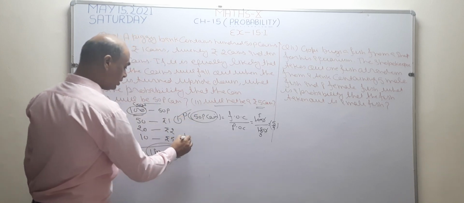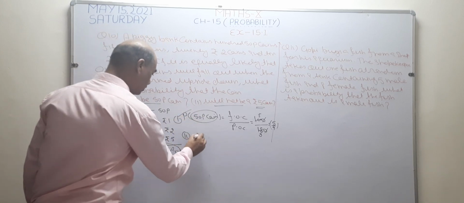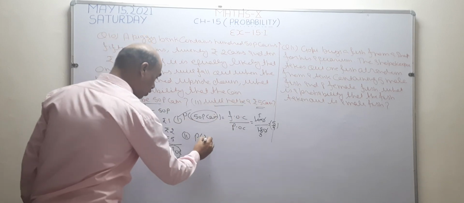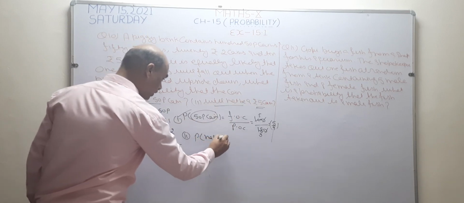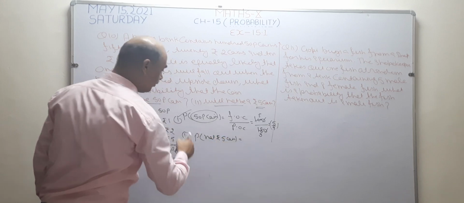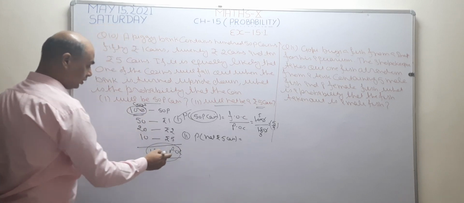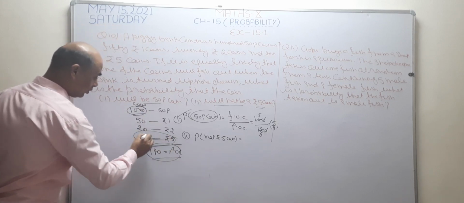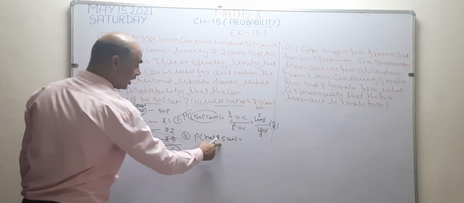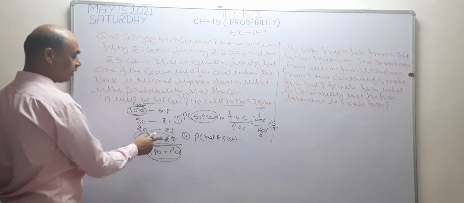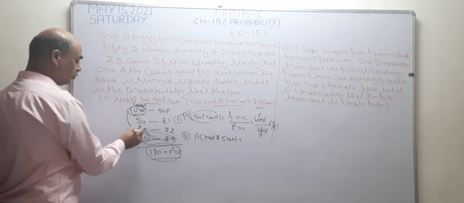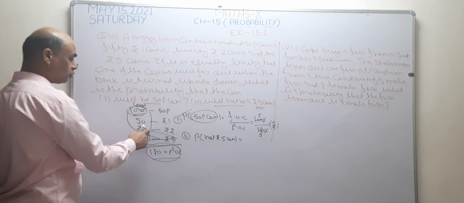First part done. Second part, what is given? Not a 5 rupee coin. So I want to leave out the 5 rupee coins. How many such coins are there? 10 coins are there. I want to leave these because it is given not a 5 rupee coin. I am not going to consider 5 rupee coins, and the remaining coins I want to consider. All these coins are in my favor.